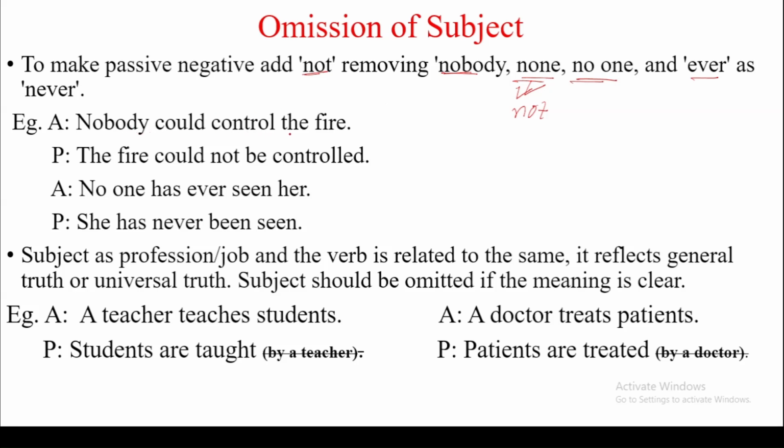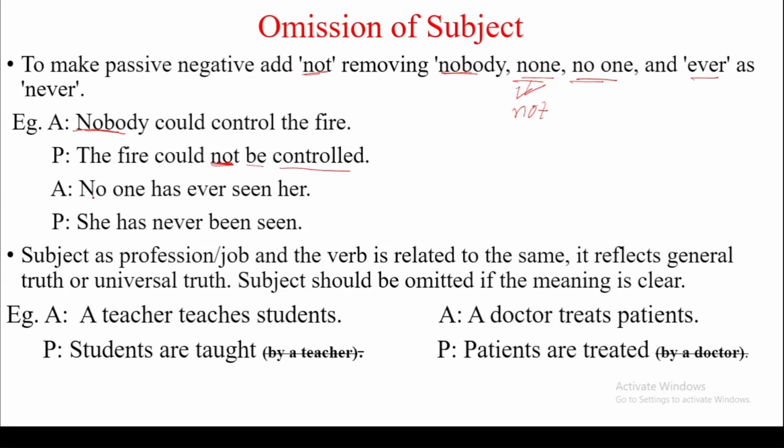Nobody could control the fire. If we make passive of this statement, the statement will be the fire could, here instead of nobody we have to use not, be controlled, and nobody is a vague pronoun, so we don't need to mention.